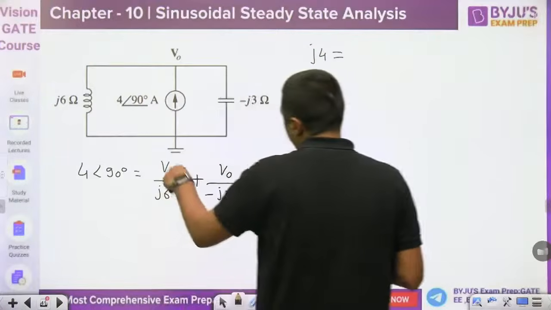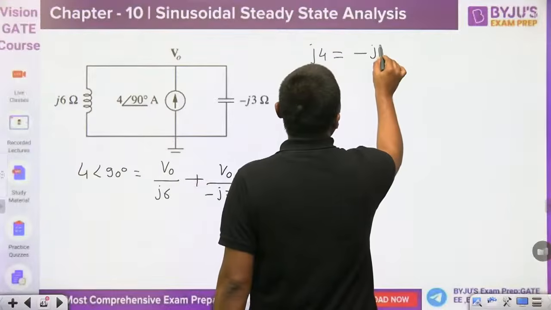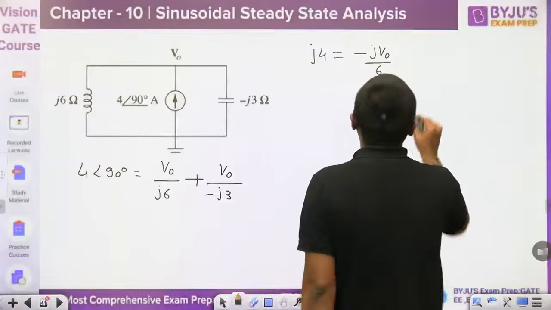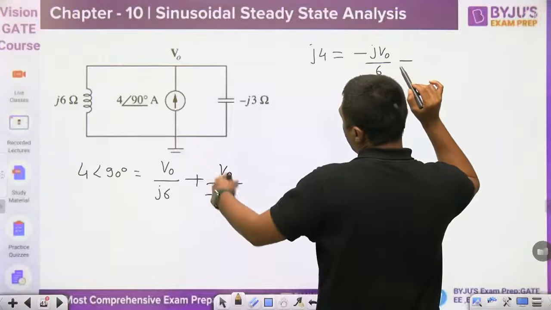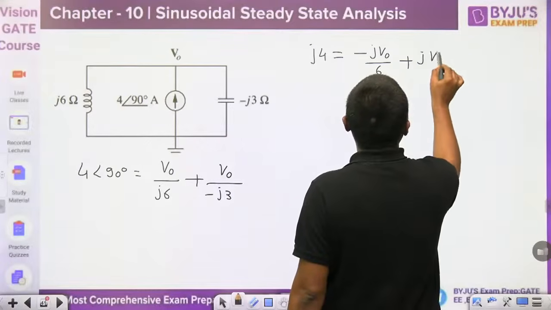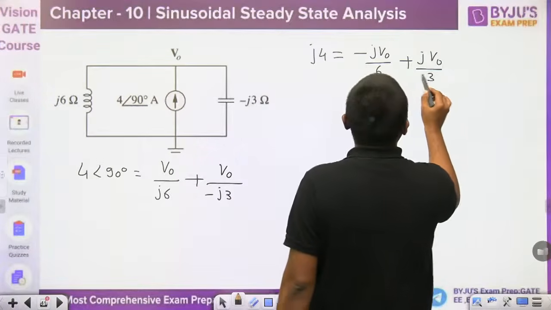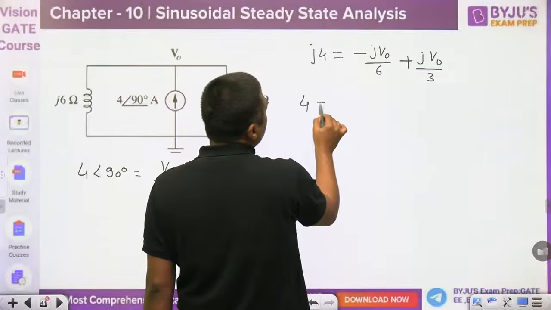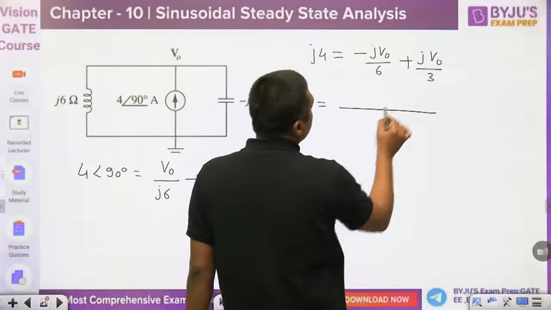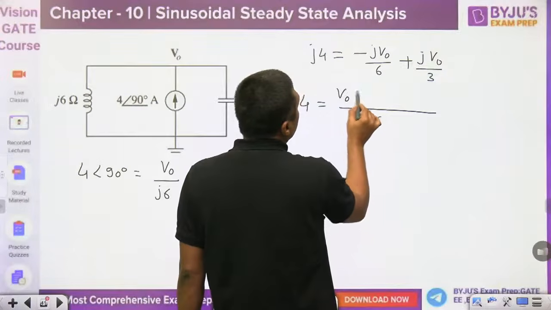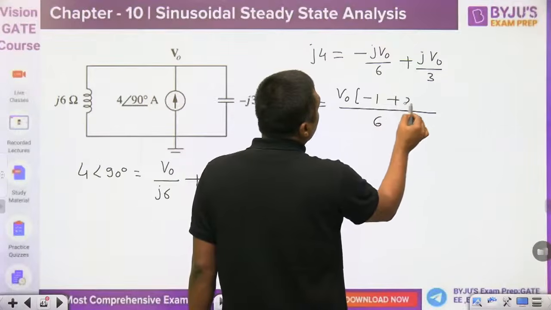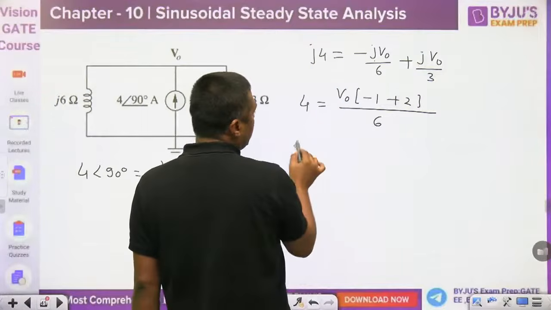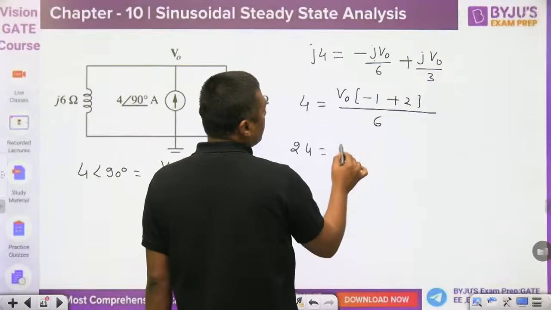J4 is equal to, this will become minus J V0 by 6, J multiplied, so J square is minus 1, so minus J V0 by 6 plus J V0 upon 3. You can take J common, cancel out, then it will become 4 is equal to, you can take 6 as the LCM, V0 times minus 1 plus 2. The J common cancels out, then it will become 24 is equal to V0.